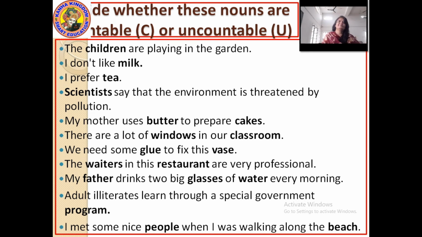Now for the first exercise, decide whether these nouns are countable or uncountable. Before explaining this, let me tell you that you have to do this exercise on your own.